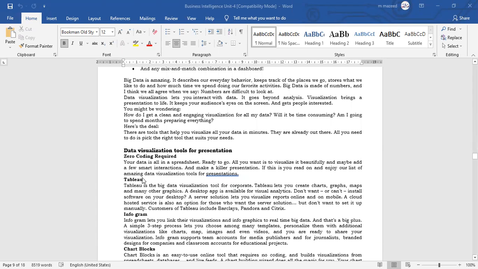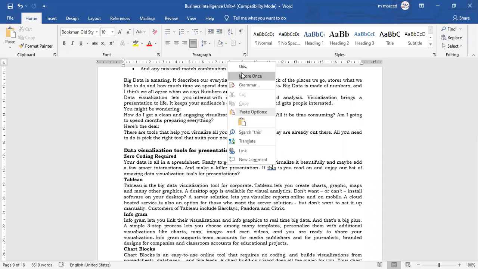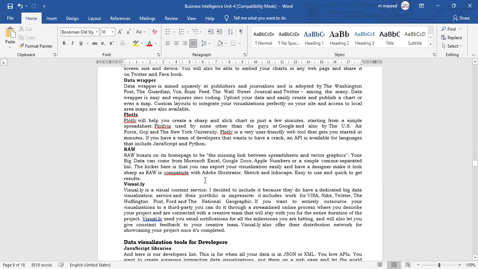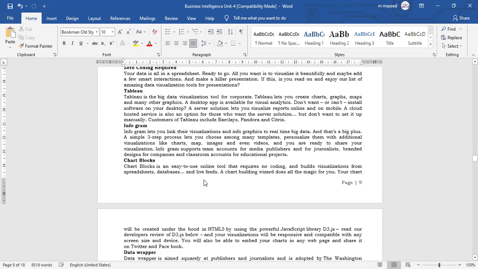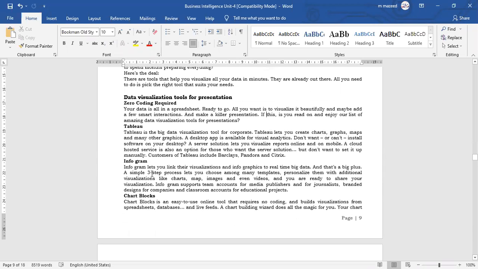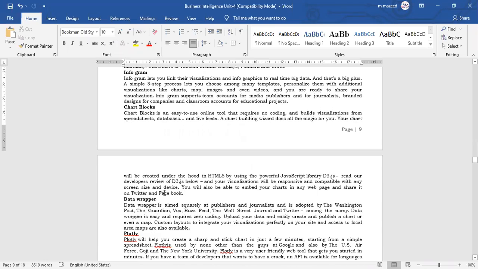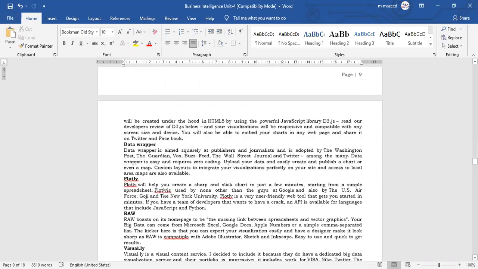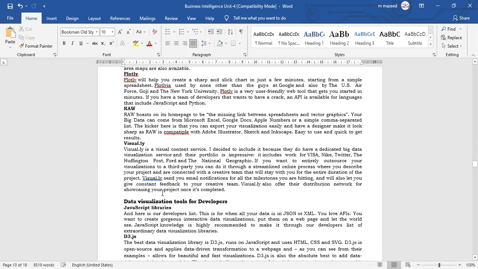There are certain tools for presentation, and for developers, software people, there are some other tools. For presentation, we have zero coding required tools: Tableau, Infogram, ChartBlocks, Datawrapper, Plotly, RAW, Visual.ly.